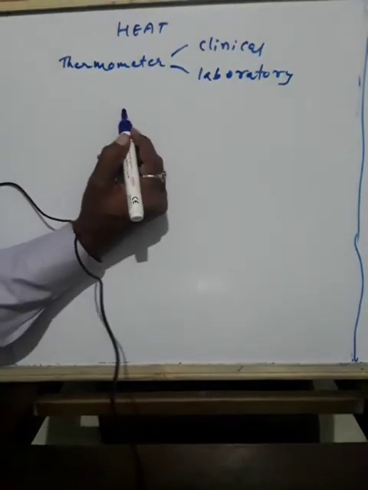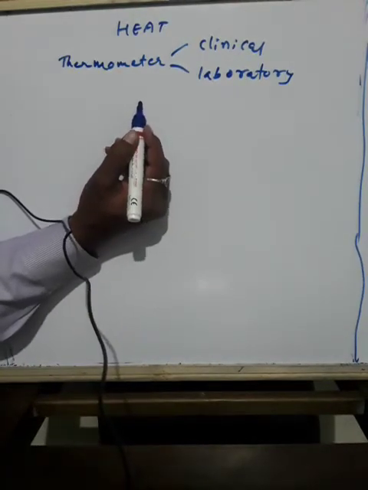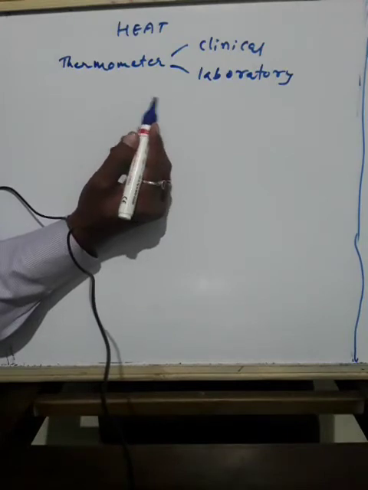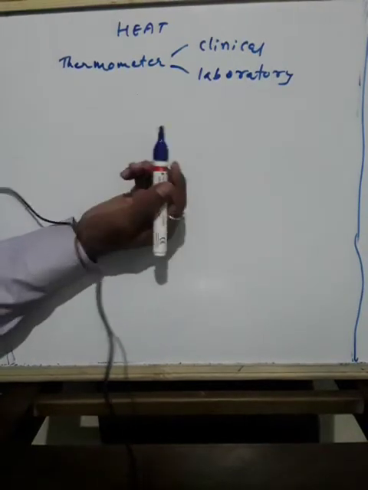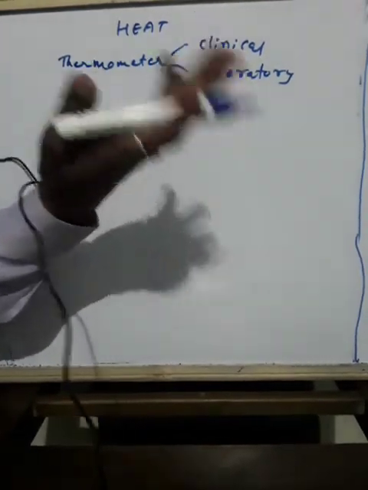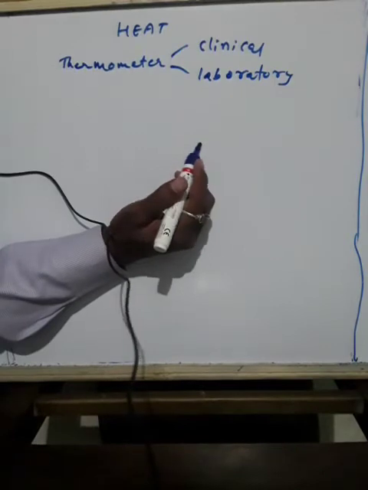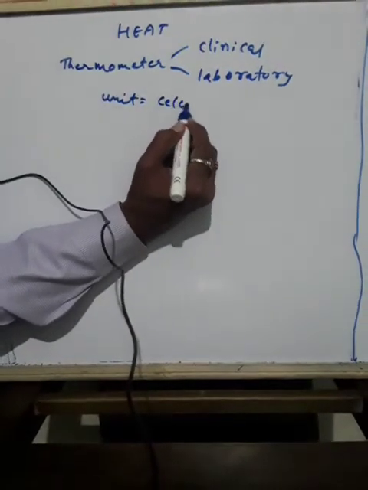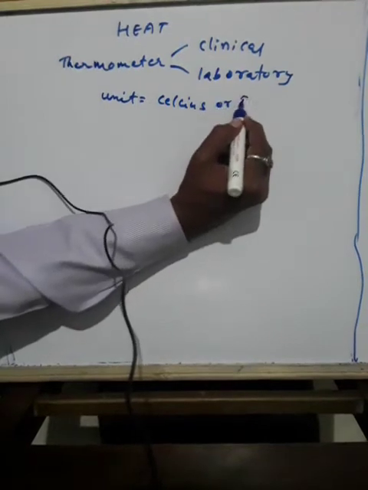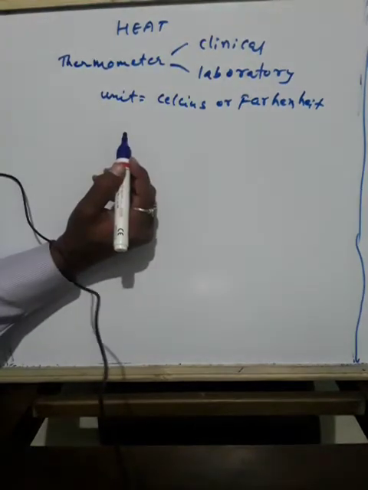The clinical thermometer is usually used to measure the hotness or coldness of human beings. In hospitals we use that. Laboratory thermometers are used in laboratories and even for measuring the temperature of particular cities or particular localities. The unit of measurement of heat is generally Celsius or Fahrenheit. It is in brief.